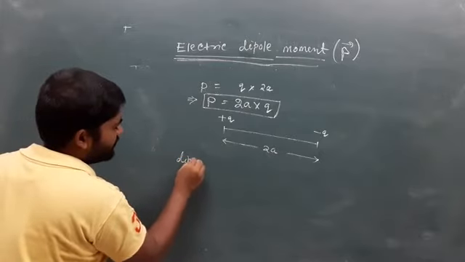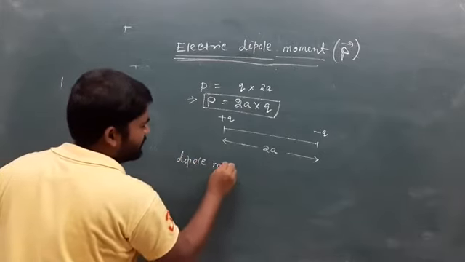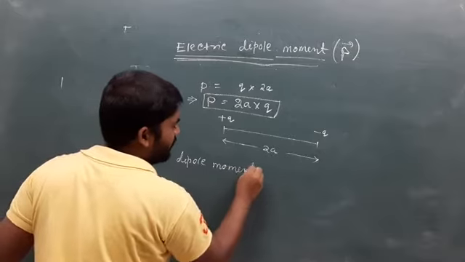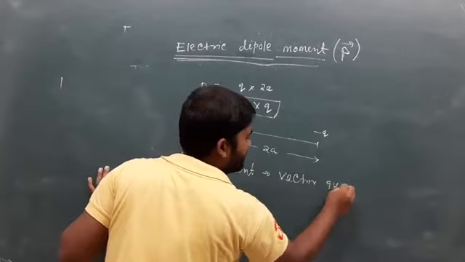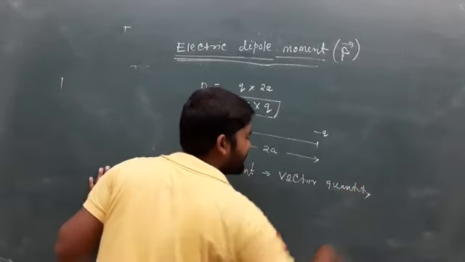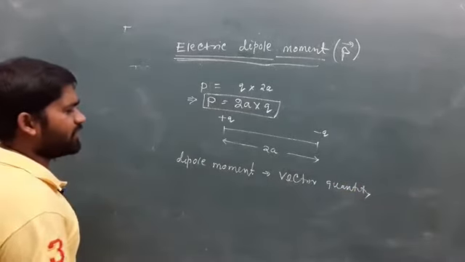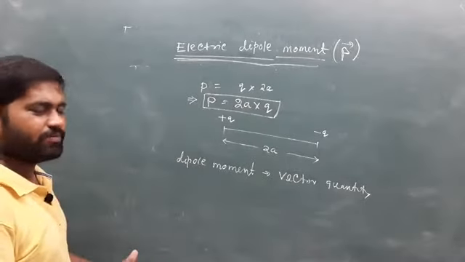Electric dipole moment is a vector quantity. Vector means it must have a direction.